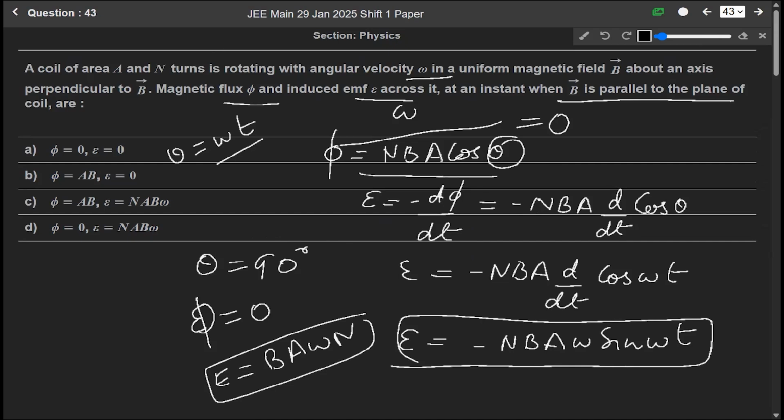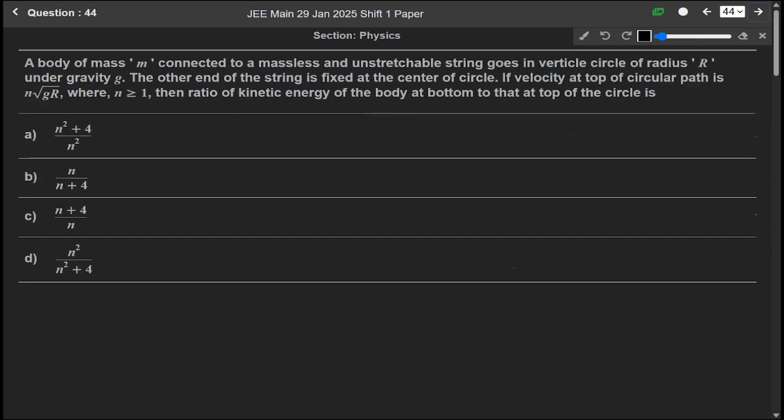So our answer is phi is 0 and induced EMF is NAB omega in terms of the magnitude. So option D is the correct answer.